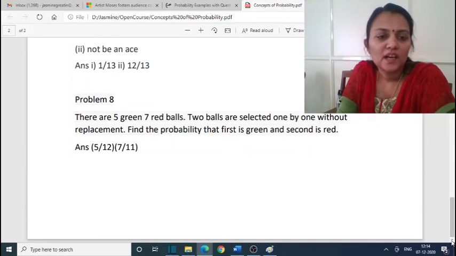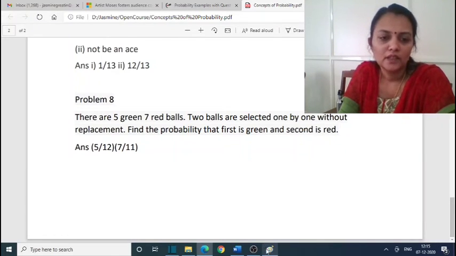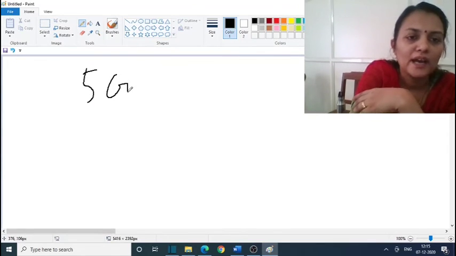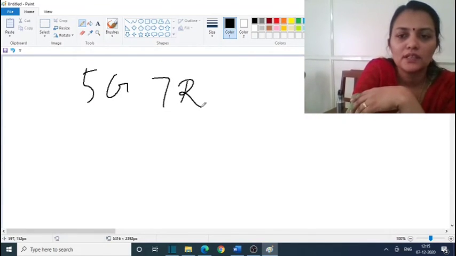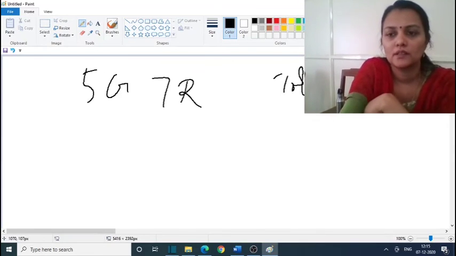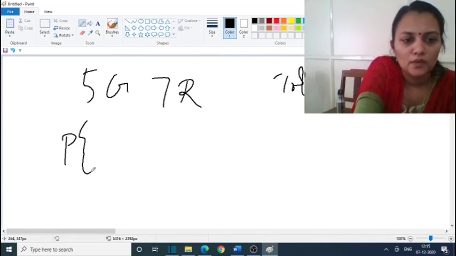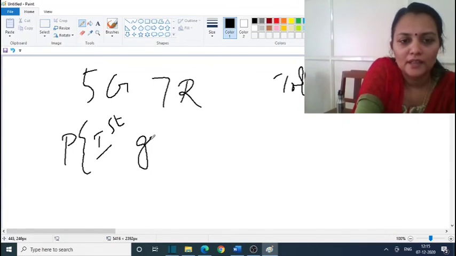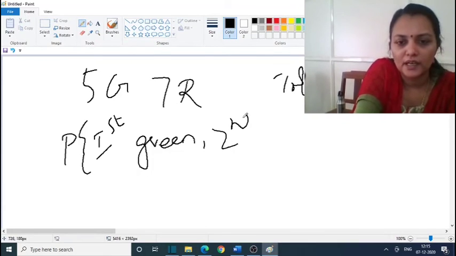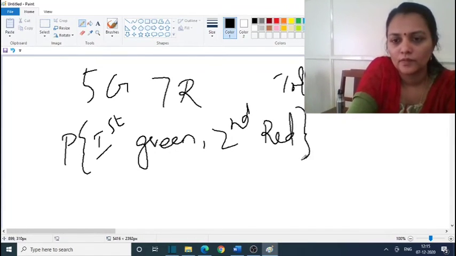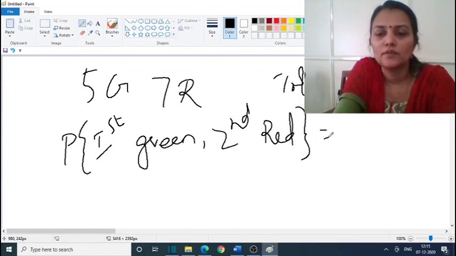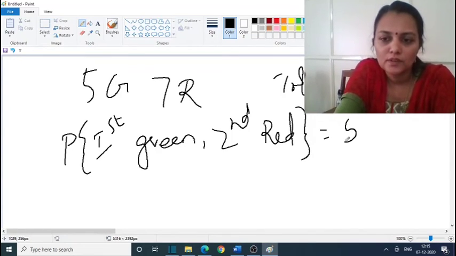Next problem is, there are 5 green and 7 red balls. 2 balls are selected one by one without replacement. Find the probability that the first is green and the second is red. We have 5 green and 7 red balls, so the total is 12 balls. So the probability of first green and second red is, we multiply.